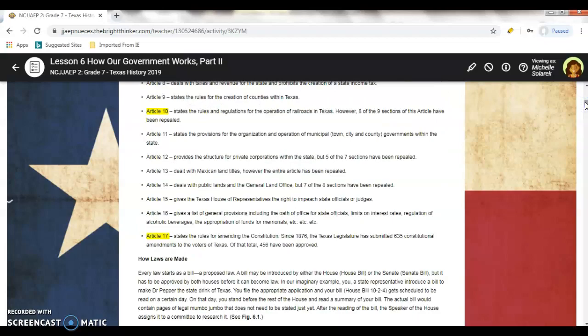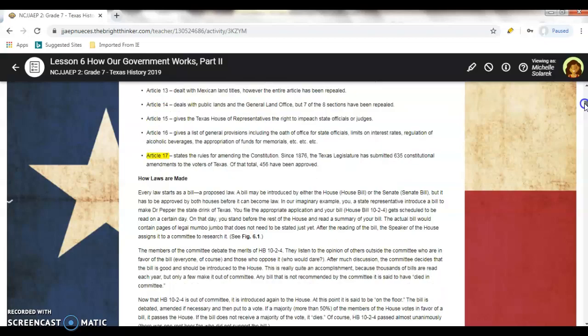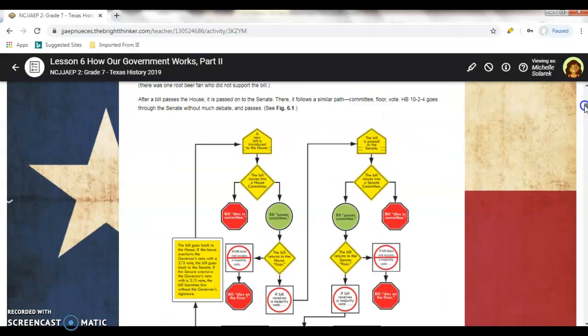Article 17 states the rules of amending the Constitution. Since 1876, the Texas legislature has submitted 635 constitutional amendments to the voters of Texas, of which a total of 456 have been approved. And going on, this is how, after a bill is passed in the House or the Senate, it follows a similar path through committee.